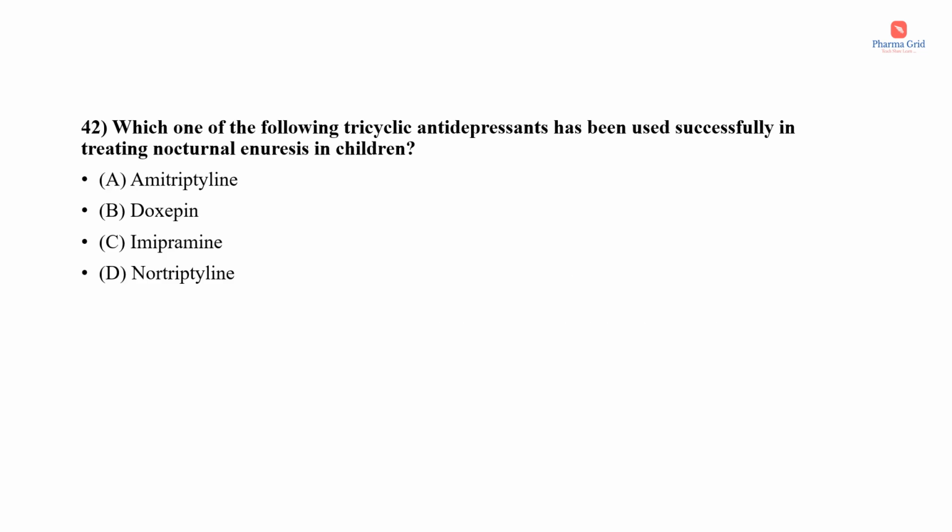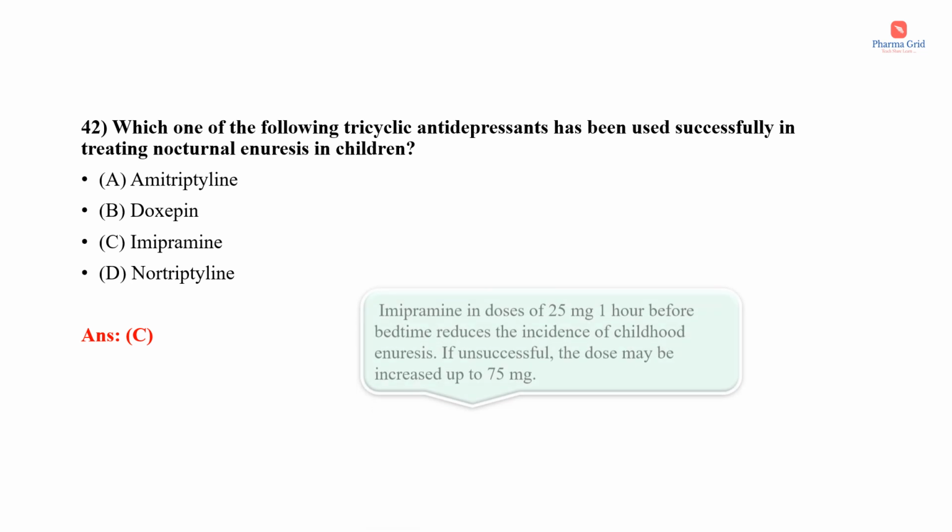Next question. Which one of the following tricyclic antidepressants has been used successfully in treating nocturnal enuresis in children? The options are amitriptyline, doxepin, imipramine, nortriptyline. Here the correct answer is option C, that is imipramine.